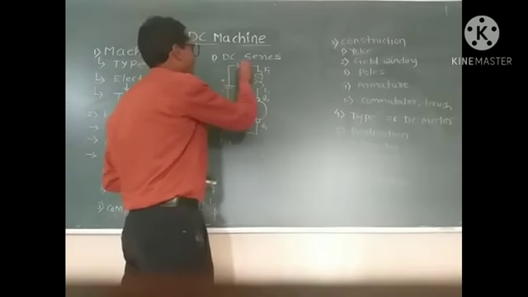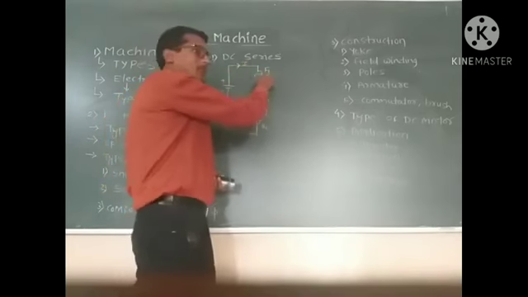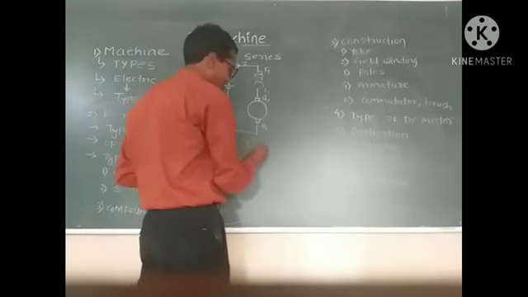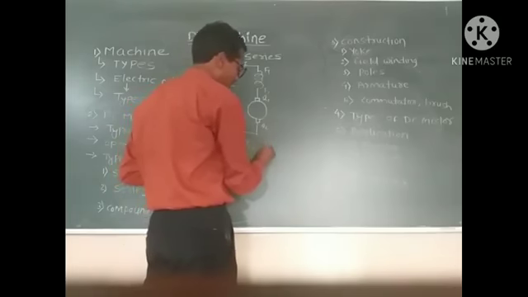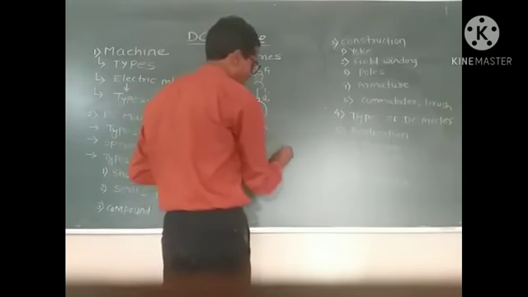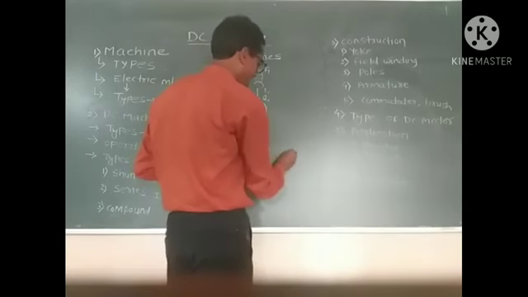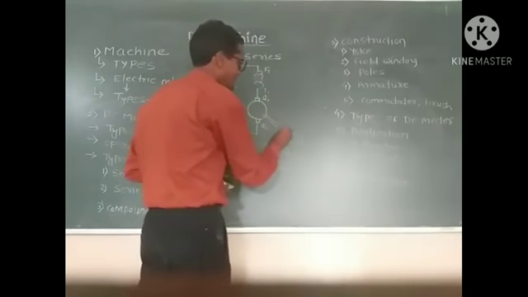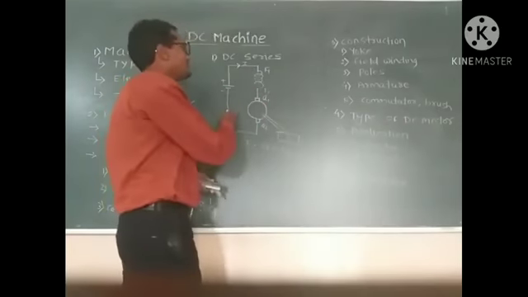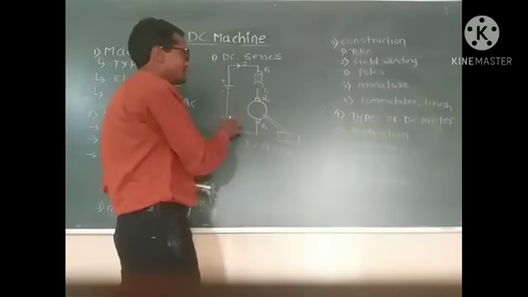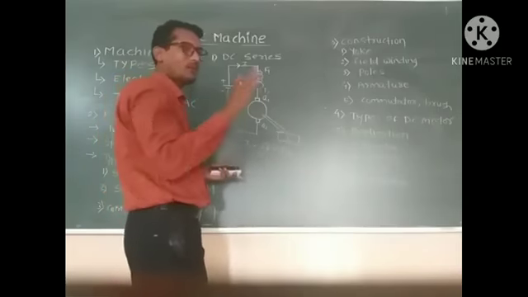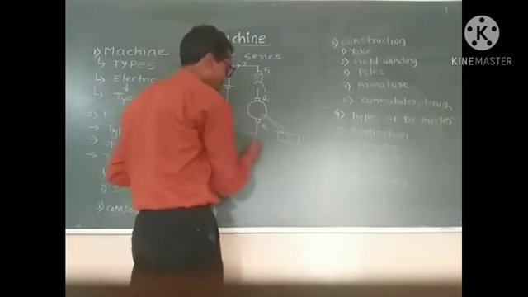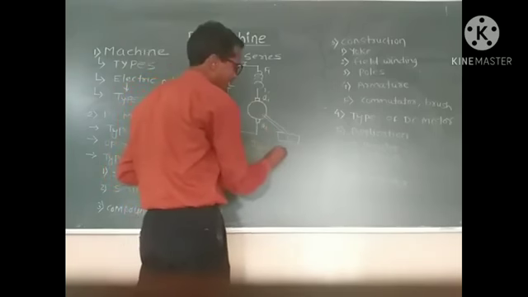Here the total current I equals the field current IF equals the armature current IA. That means in case of DC series motor, the current is not divided into field and armature. Both the currents are the same, that is I equals IA.